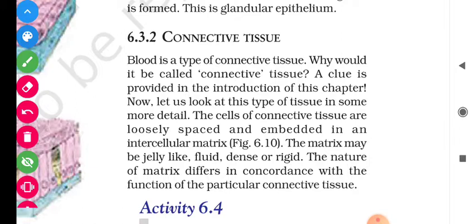Blood is a type of connective tissue. Why would it be called connective tissue?